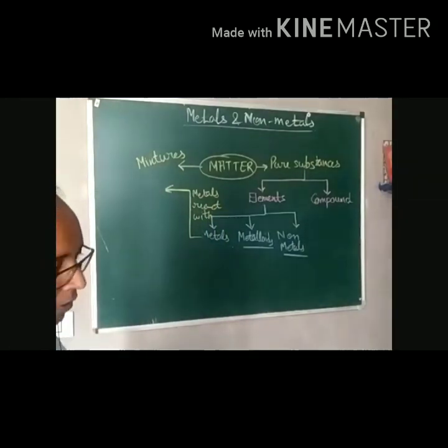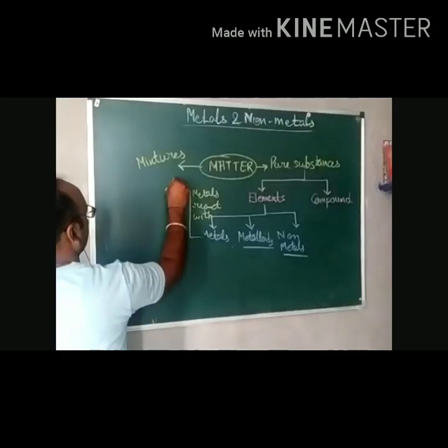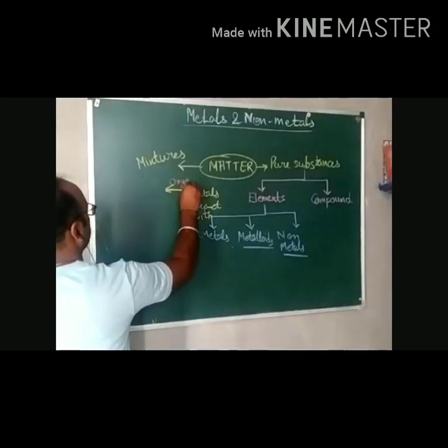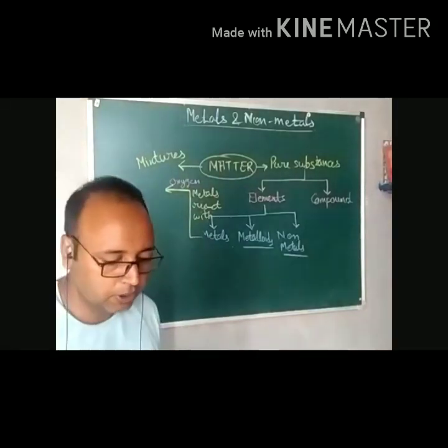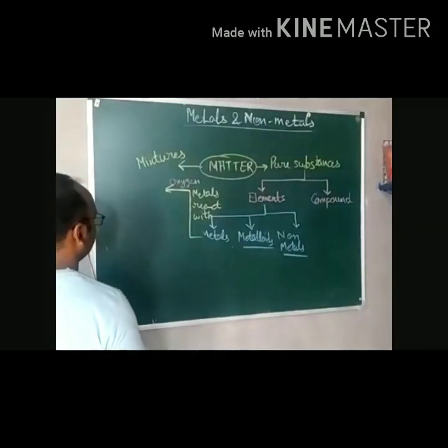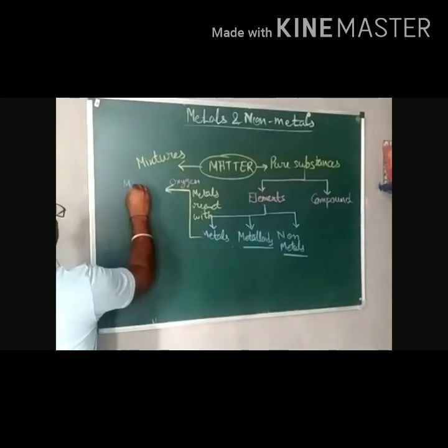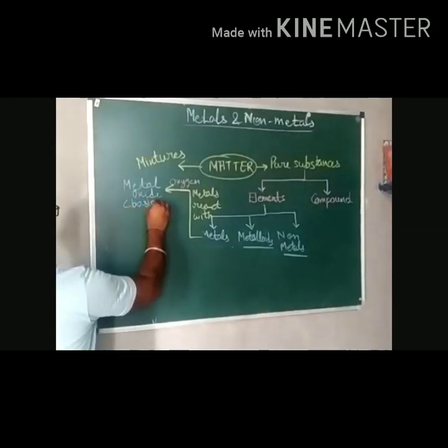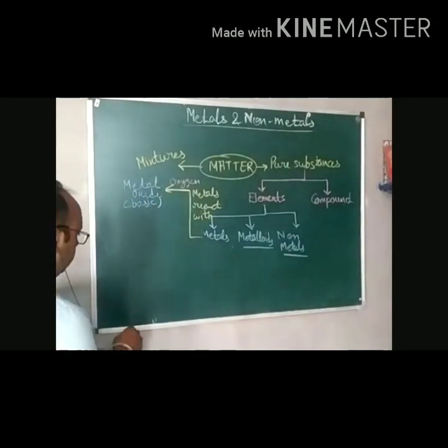Here we can say this is oxygen. So what will happen when metals react with oxygen? We know that when metals react with oxygen, they form metal oxide, which is basic in nature, right?